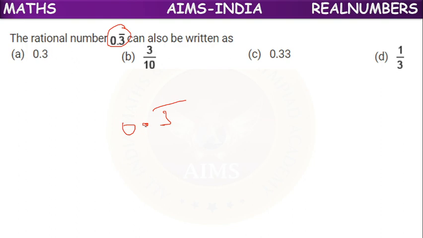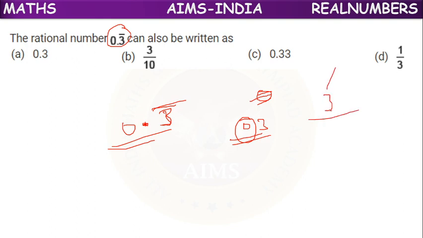So 0.3 bar is a pure recurring decimal because after the decimal point, all decimals are repeating. Pure means how to convert: we have to remove the decimal point and bar. It will become 0.3, but extreme left 0 doesn't have any value, so we can simply write it as 3.